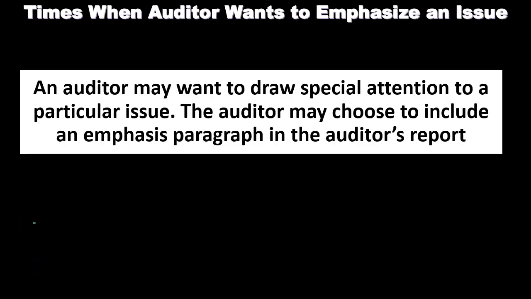Sometimes the auditor will want to emphasize an issue. An auditor may want to draw special attention to a particular issue. The auditor may choose to include an emphasis paragraph in the auditor's report. So if there's some kind of issue that the auditor thinks is important, then that might be another format or item that the auditor will adjust the standard unqualified report for.